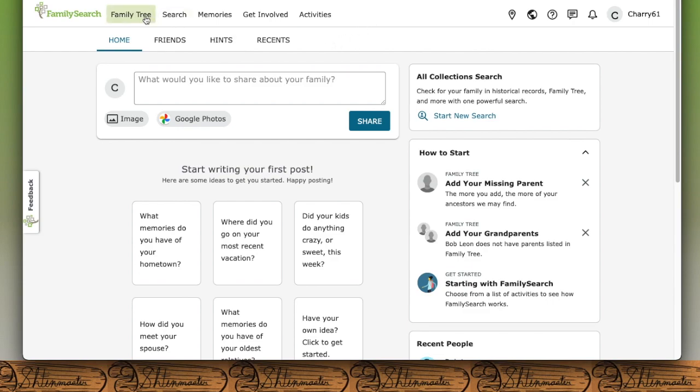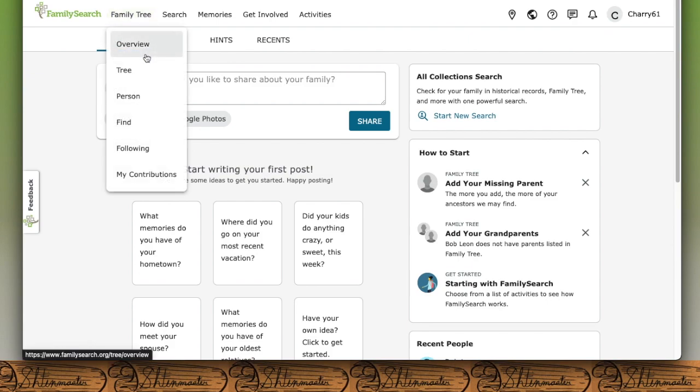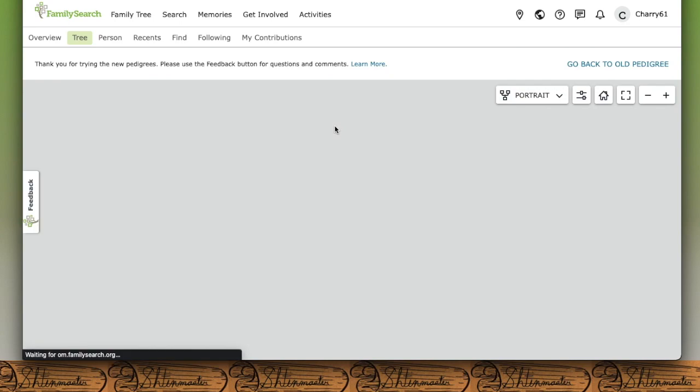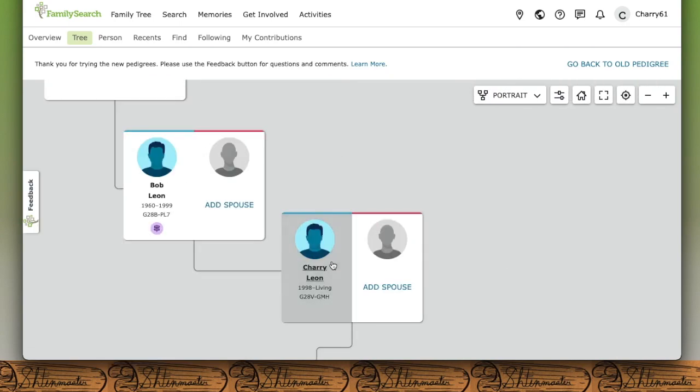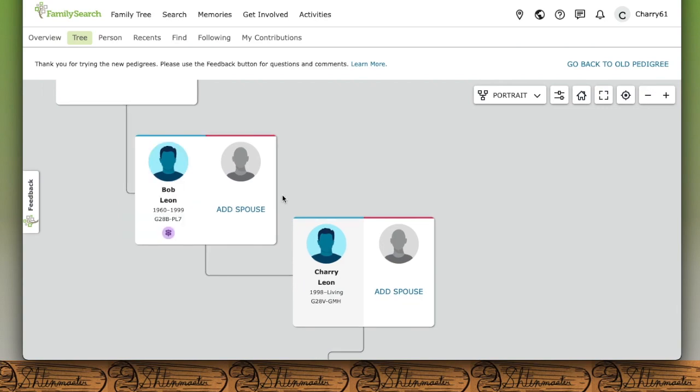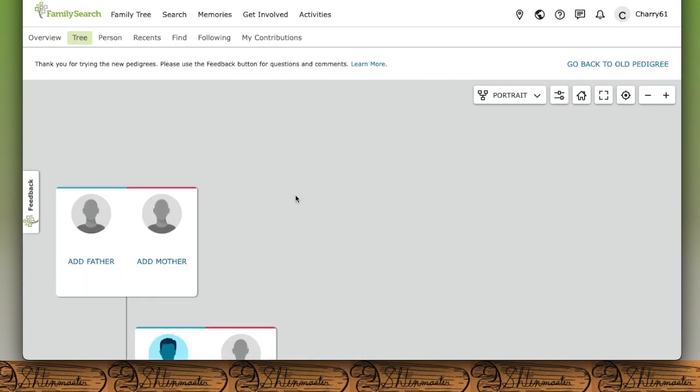So we're going to go to Family Tree, and we're going to click Tree. We're going to see everything that we've created so far. So we have ourselves, and we have our fake father. We're going to go and add in the parents to Bob Leon.